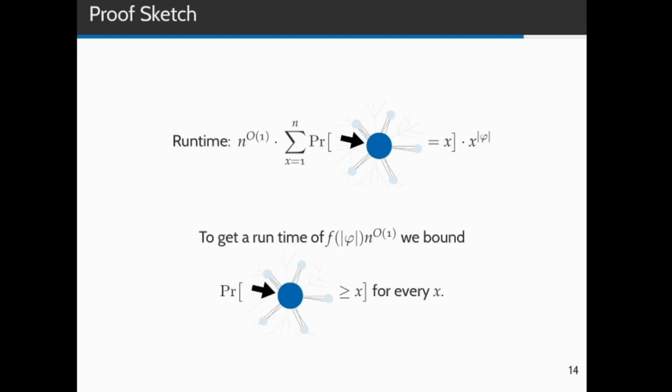And in order to get our desired running time, we need to bound the probability that the kernel is greater than x for every x. In particular, we want that the probability of this is roughly the inverse of this, because then they cancel each other out and the whole sum does not grow too bad.